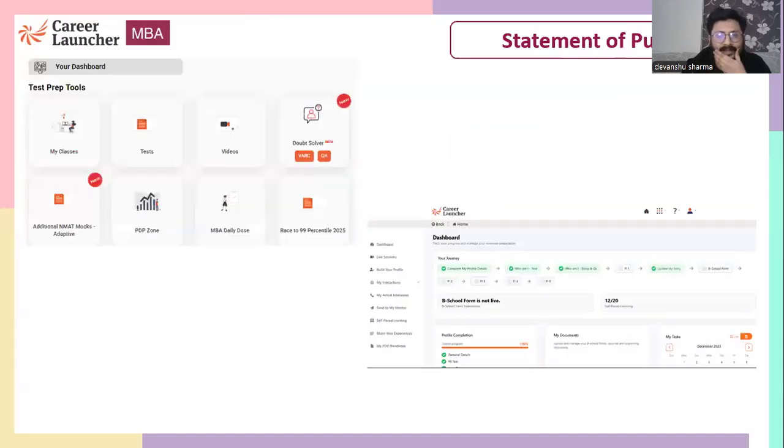Now, these are some of the CL resources. So if you are enrolled in the PDP program, make sure that you make the most use of it. The PDP zone, it is clearly visible on the screen on the left-hand side. And once you click on the PDP zone, you'll be redirected to the entire portal of PDP where a lot of resources are there for you. Okay.